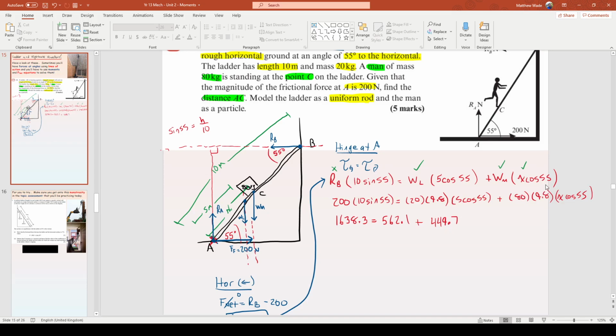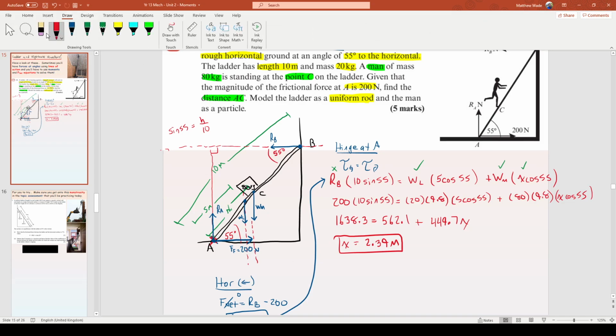449.7 by timesing these three things together, and then pop your x on it, and now hopefully you can see how to solve it and no problem at all. Final answer, x equals, let's do it, 1638.3 take 562.1 divided by 449.7 equals, I think it's 2.39 meters. So for this situation that it describes, how far is the bloke up the ladder? Well, 2.39 meters. Not bad for 15 minutes worth of one question. Oh, insane, my buddies. But that's how it goes.